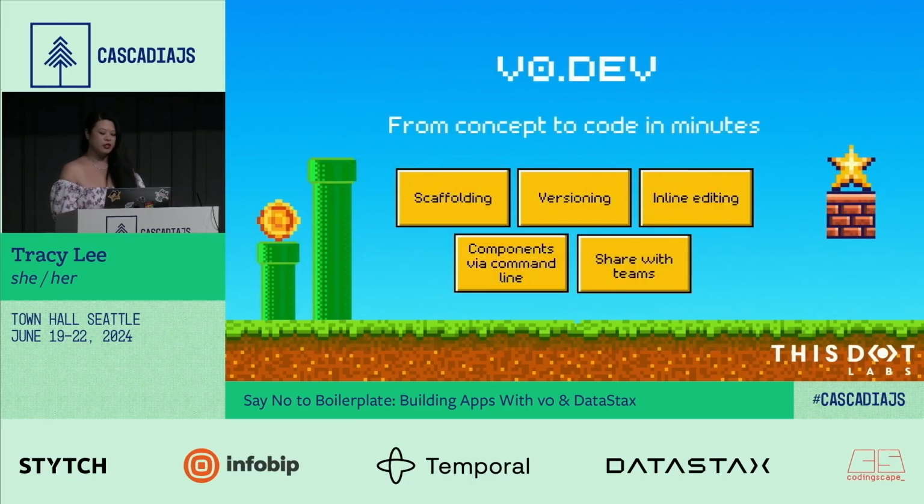We just talked about v0.dev. So it is a really great tool for scaffolding, versioning, inline editing. I mean, seriously, it's just so easy now, especially for somebody who doesn't know how to code, to, I mean, you should give this to like every business person you know, because it's so empowering, right? It's so empowering to be able to actually do it on your own. You can add components to a command line and obviously share it with teams.